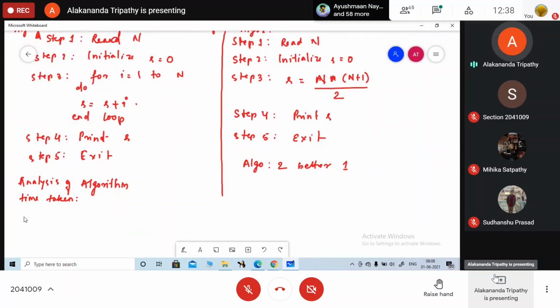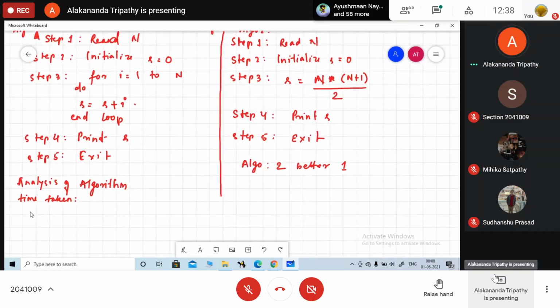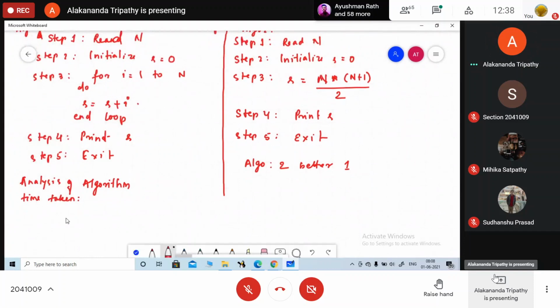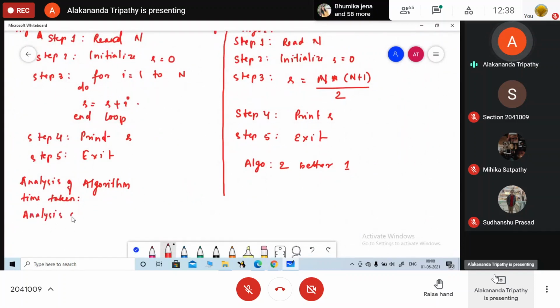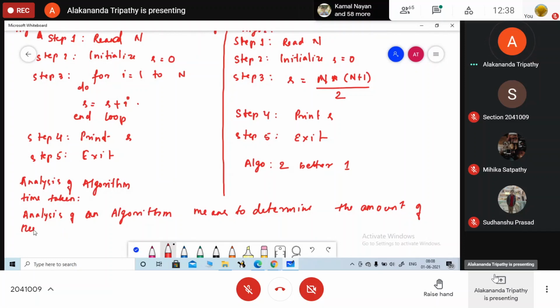Analysis of algorithm means to determine the amount of time or the amount of resource needed to execute the algorithm.